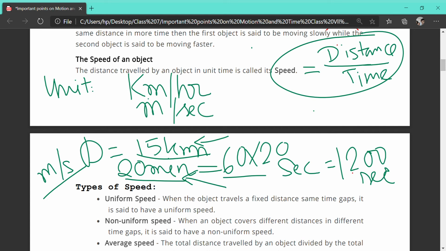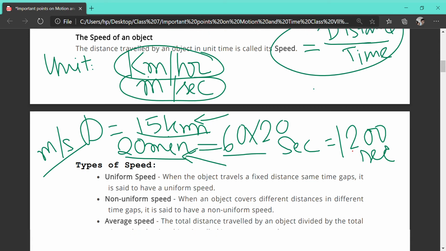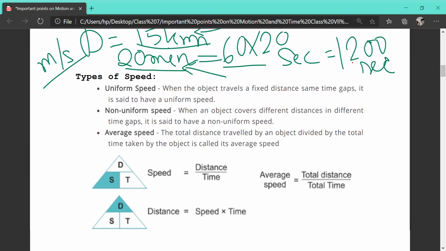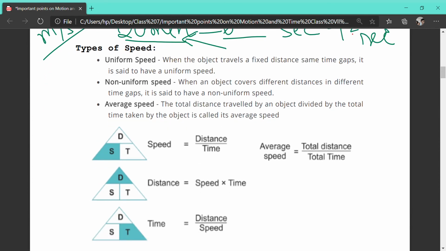Yes, ma'am. So, please be very specific about the unit when I am giving you problem sums. Tell me what are the two units of speed? Kilometer per hour and meter per second. Okay, is it clear, children? Yes, ma'am. So next we are going to read about types of speed.